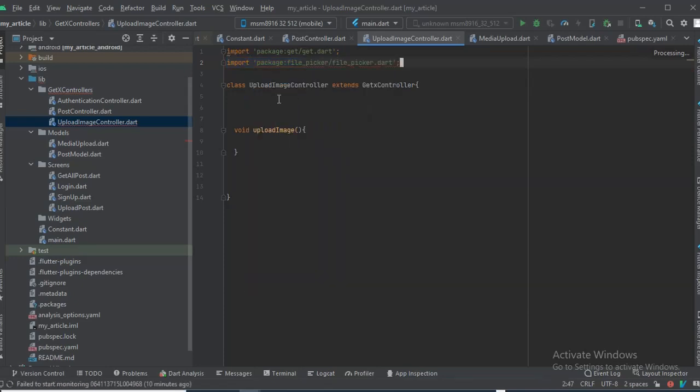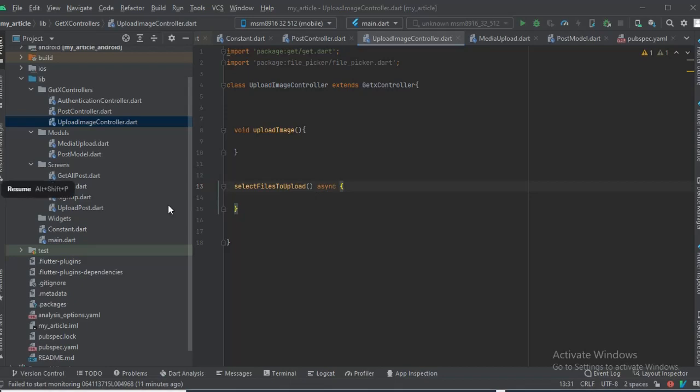Okay, so now we can make use of the file picker. So we're gonna create a function that is gonna call select file. I'm gonna call it select files to upload, right? So this function will enable us to select files that we want to upload to our endpoint. So it's gonna be asynchronous.